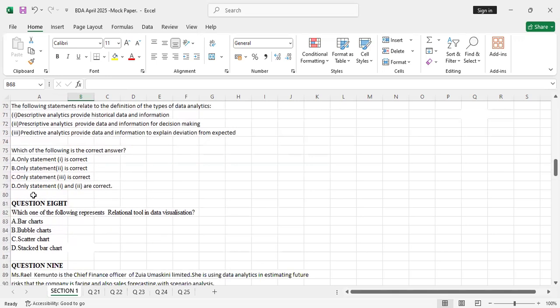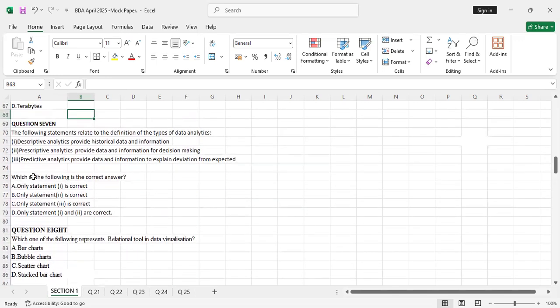So C, only statement 3 is correct. What does statement 3 say? Predictive analytics provide data and information to explain deviation from expected. That's not true. That's not what predictive analytics is. Predictive analytics rely on historical data for future decision making. So statement 3 was not correct, and anywhere you get statement 3, you eliminate it.